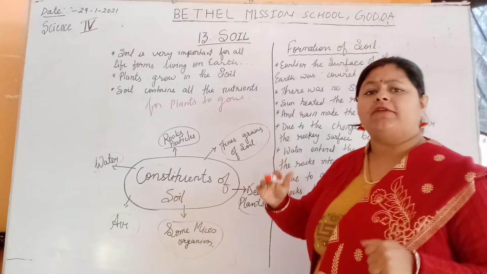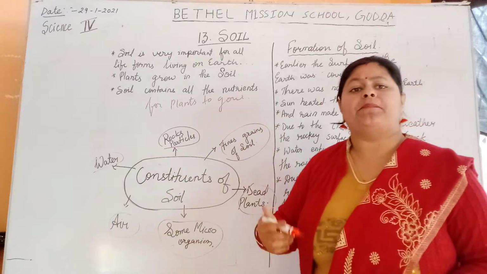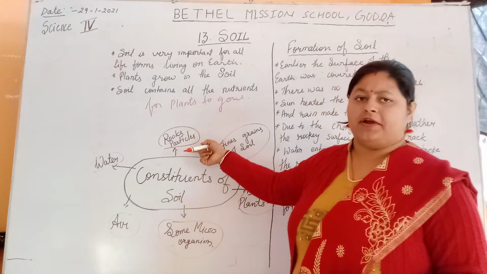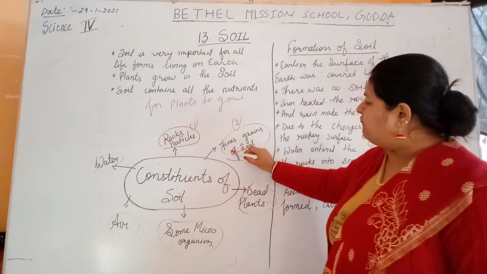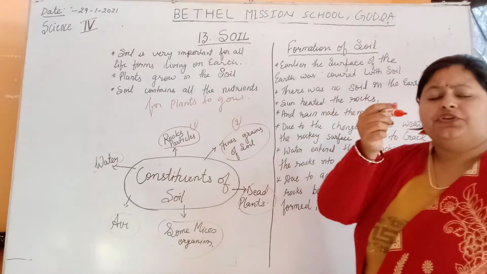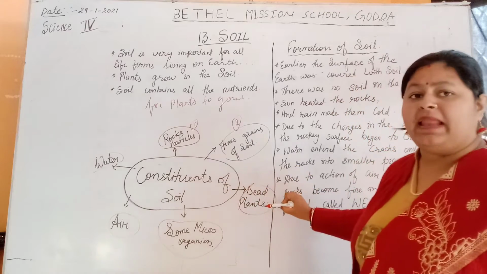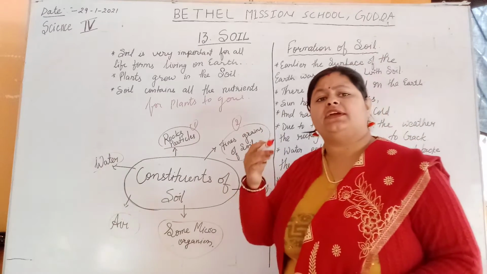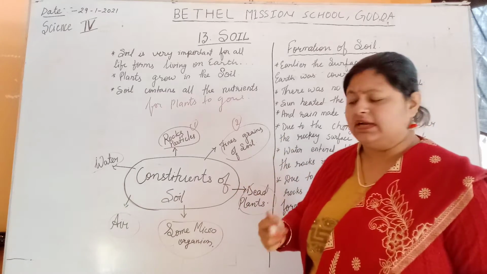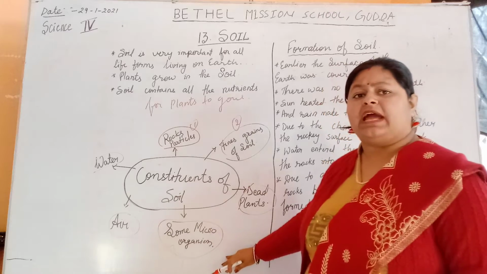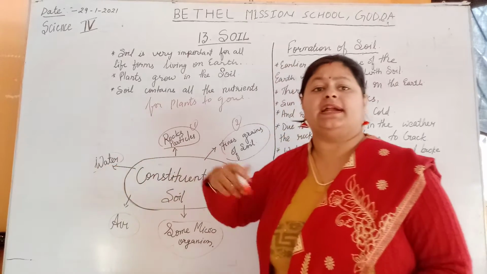Soil is made up of different particles, different things. What is soil made up of? Soil is made up of rock particles. Soil is made up of fine grains of soil, you can say small particles of soil. Soil is made up of dead plants. Plants which are growing in the soil die and mix with the soil and enhance the fertility of the soil. Soil also contains some type of microorganisms in it.